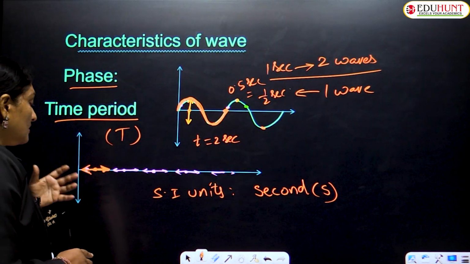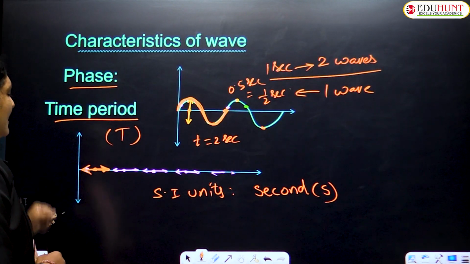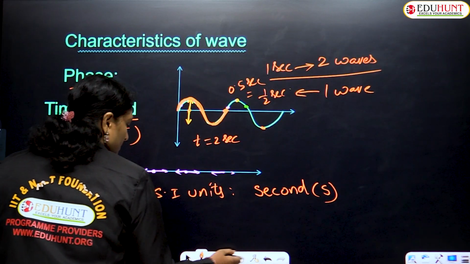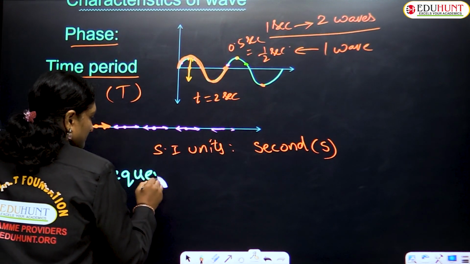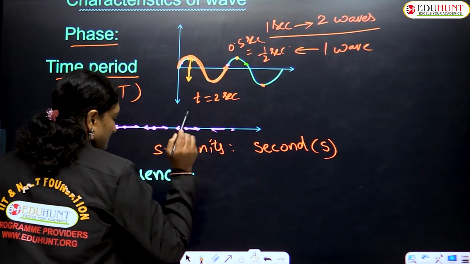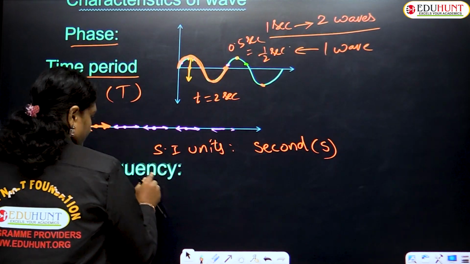The total number of vibrations per second is generally called your frequency. So let me write down frequency. What is meant by frequency? The total number of vibrations per second.